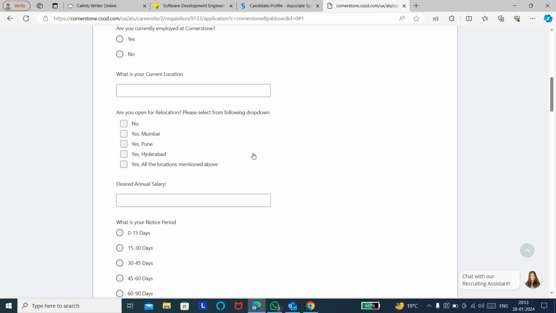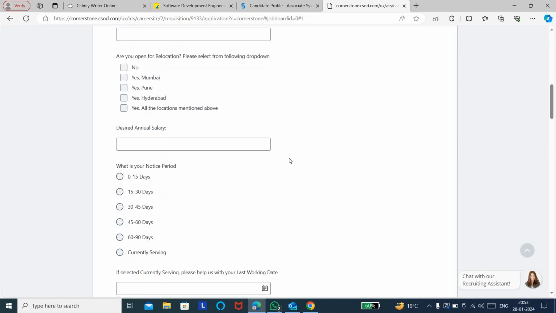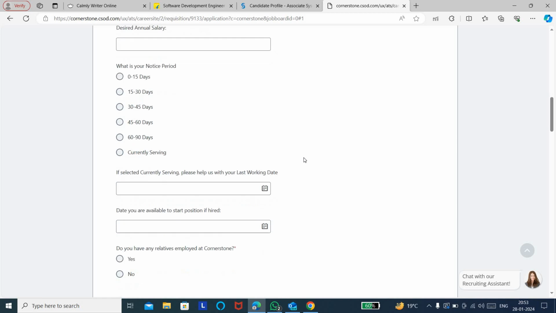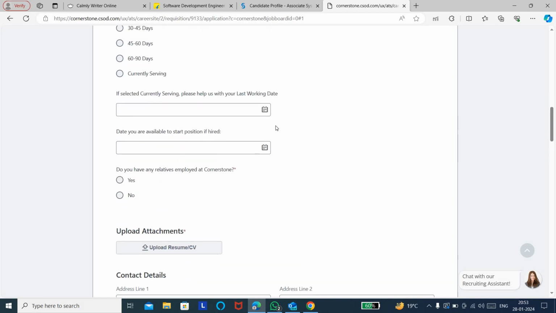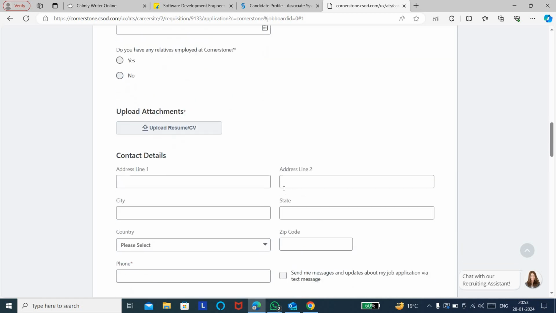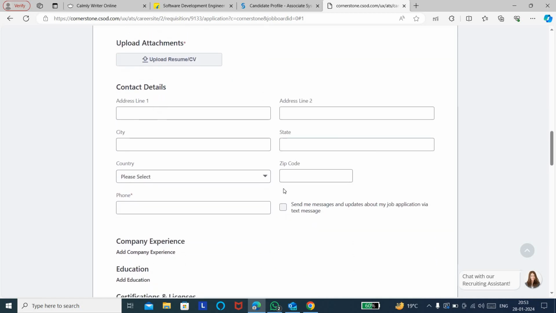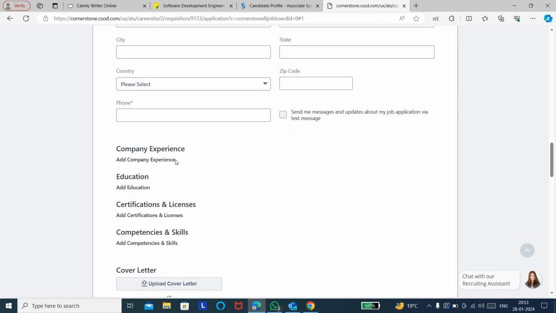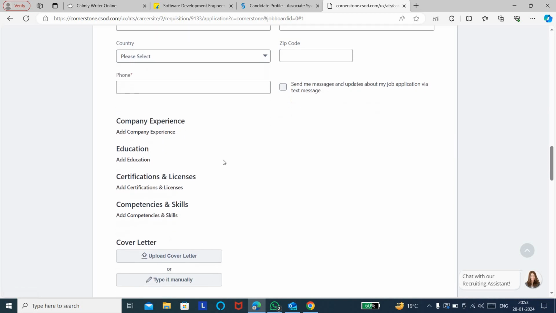So they have 3 job locations, Pune, Hyderabad as well as Mumbai, but currently this opening is for Pune. So you can just apply for this job role, and you can give the interview, and mention what your notice period is for your current company, and then you can answer these questions, and you can upload your updated resume. And the next step is your contact details and your company experience, so do add the company experience.